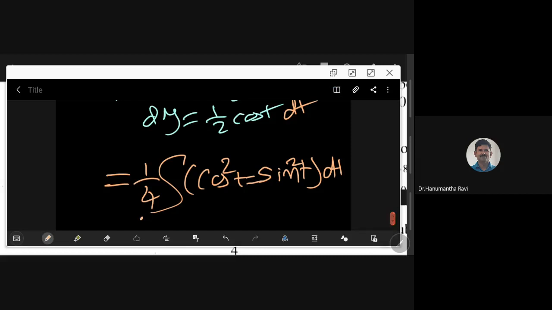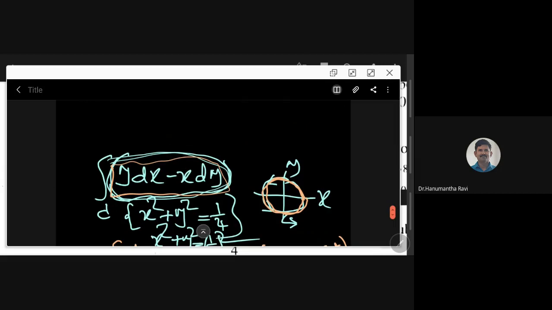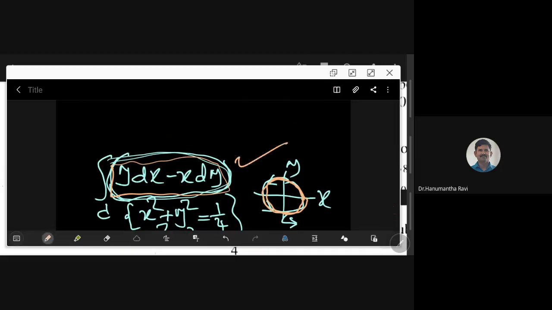Now see what is happening here. You cannot call this a single integral. Please remember, this is a line integral. I am not saying it is a double integral or something. This is a line integral. Whenever a line, surface or volume integral is coming, you are dealing with vector integration. Please remember that one. How can we evaluate these vector integrals?